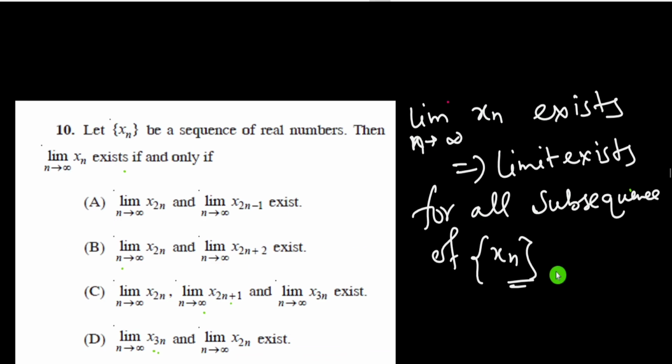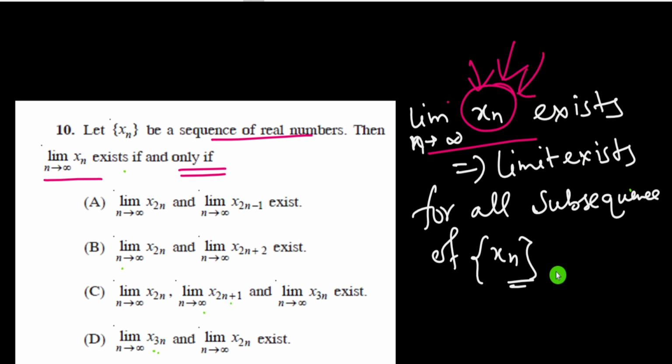Question number 10 says: let xn be a sequence of real numbers, then limit n tends to infinity xn exists, if... the fourth option is given here. Now we know that if limit n tends to infinity xn exists, that means this sequence is a convergent sequence. If the mother sequence xn converges, then all its subsequences are convergent, so the limit of all its subsequences exists, but not conversely. That is, if the limit of subsequences exists, this does not imply that the limit of the mother sequence xn exists.